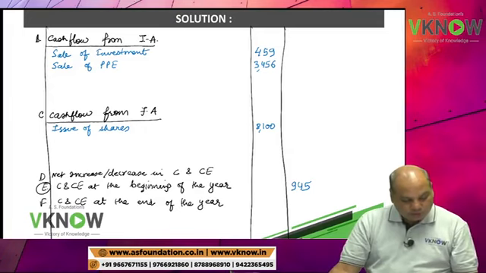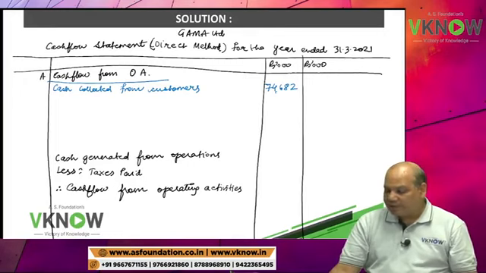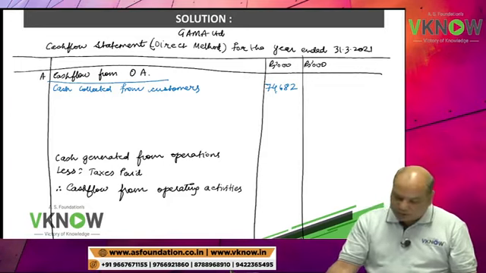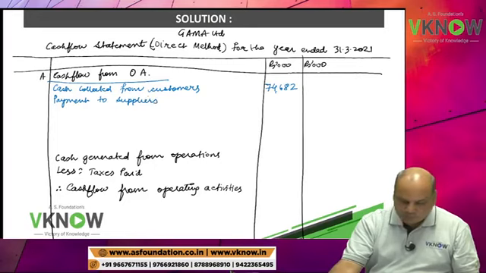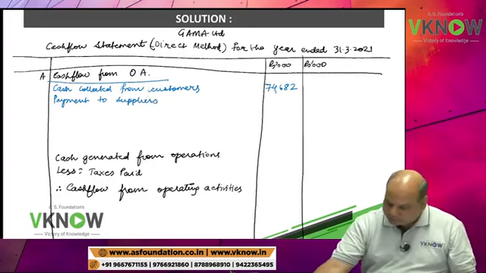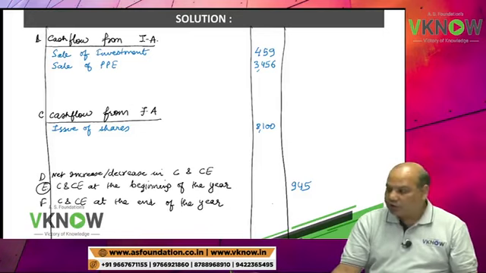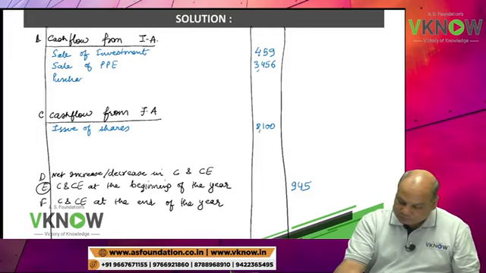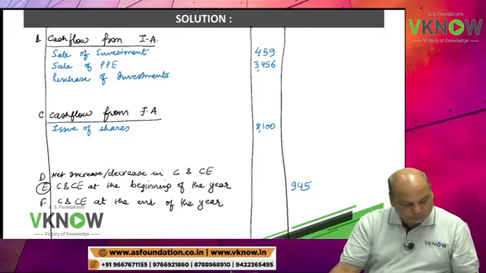Asset outflows now. Payment to supplier. Where will you write payment to supplier? Operating activity. So write down payment to suppliers. Same line copy. Payment to supplier in bracket 54918. Purchase of investment, investing activities. Please write down fast. Purchase of investment in bracket.